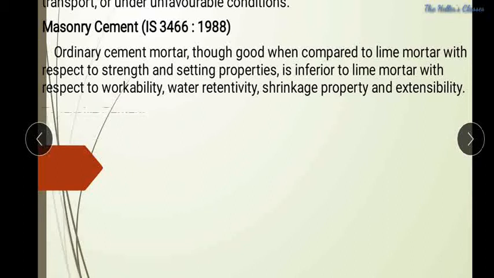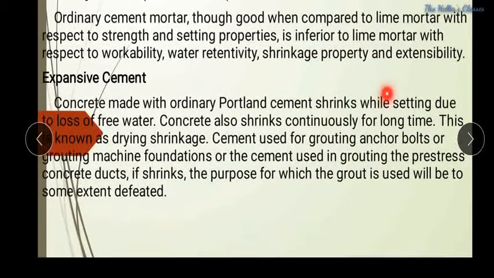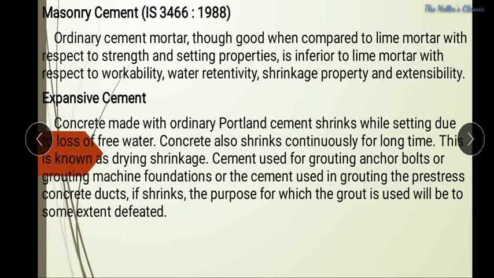Masonry cement is a type of cement which is particularly made with such a combination of materials which, when we use for making mortar, incorporates all the good properties of lime mortar and discards all the not so ideal properties of cement mortar. So this is one of the kinds of cement.